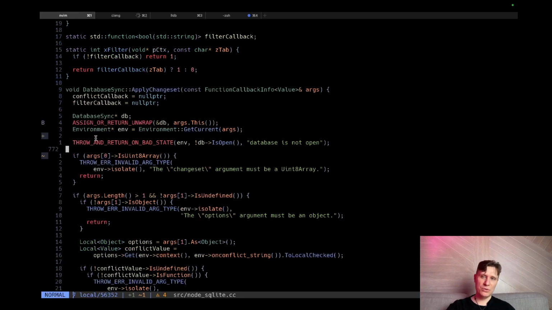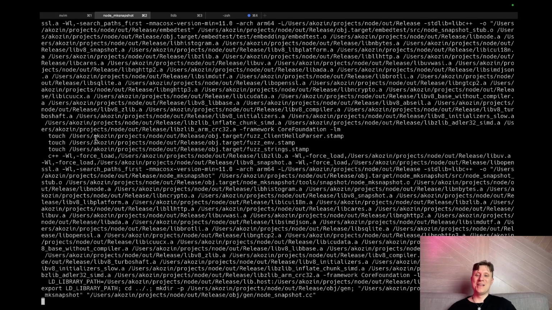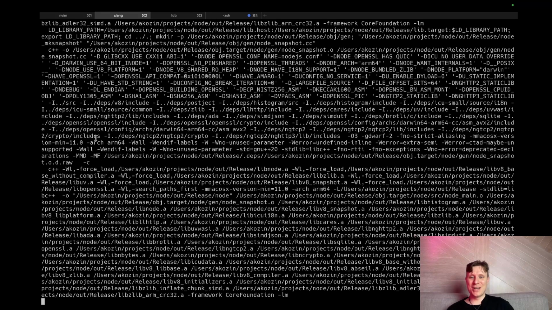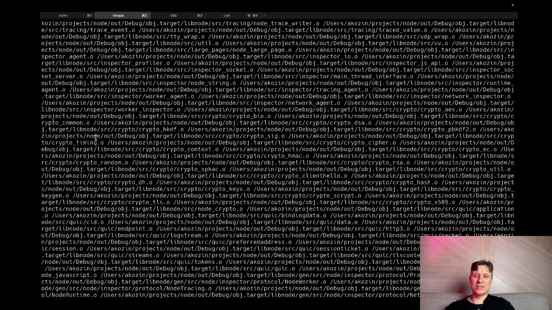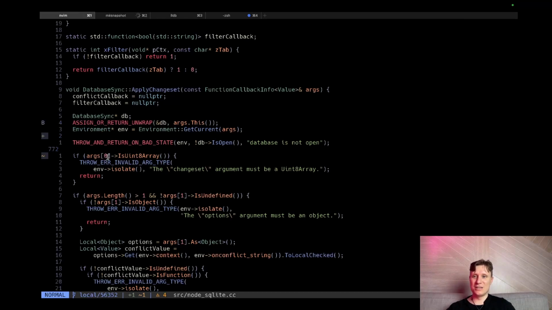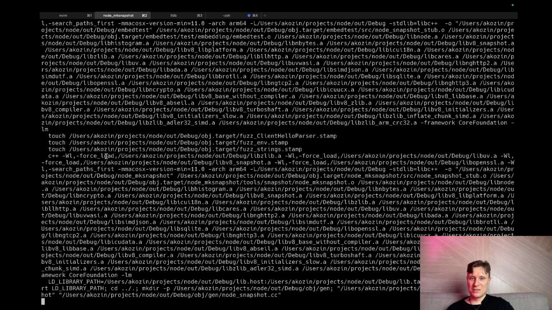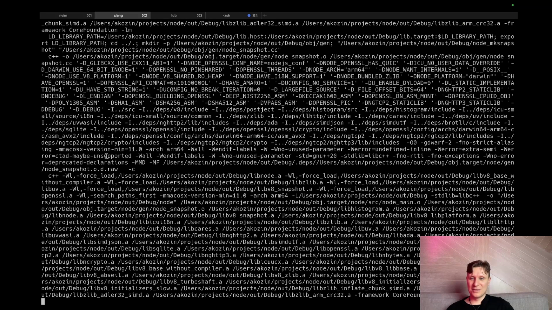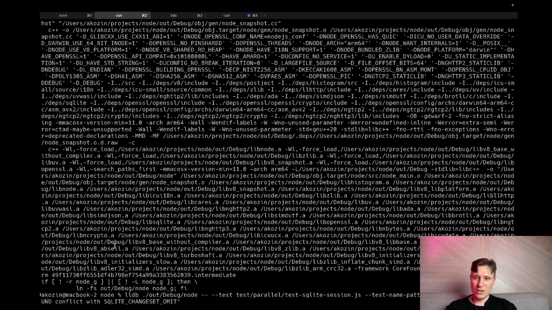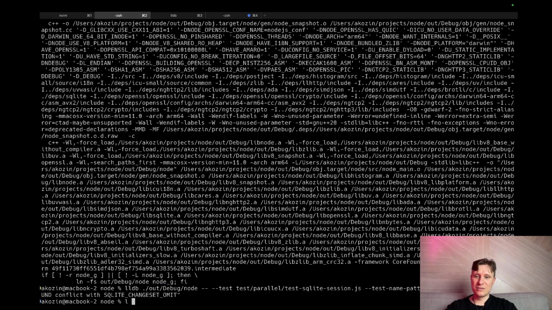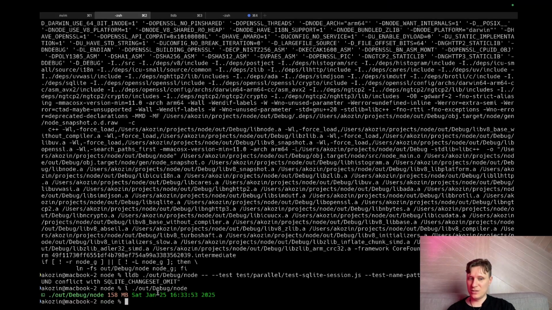Perhaps I built not the thing I need. How long will this rebuild take us? We built it yesterday, so it should be instant because it had some caches. The only thing I changed is this small line. It should be trivial, but look at this, guys. C++ is insane. One small change and a full rebuild. Okay, at least it doesn't take ages. So let's check, has this file been updated? Yes, this file was updated. This is good news for us.